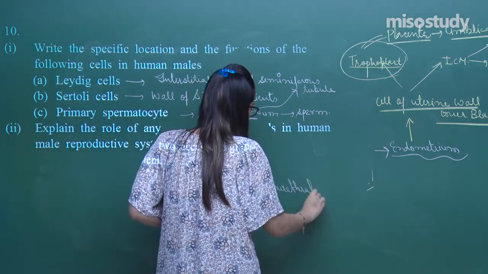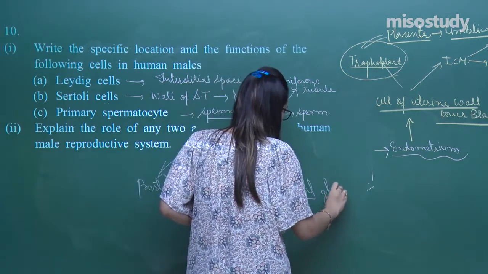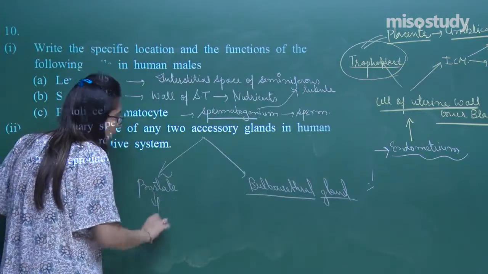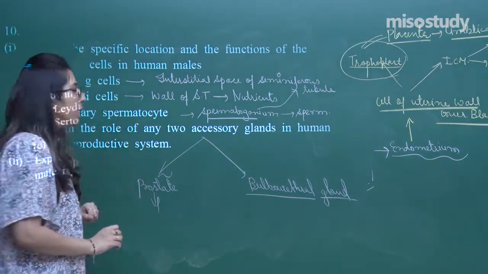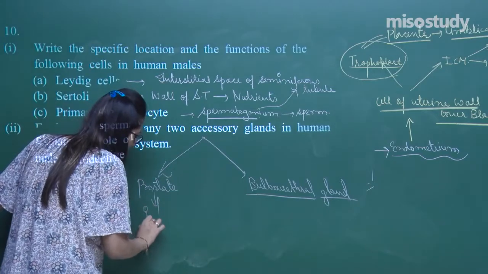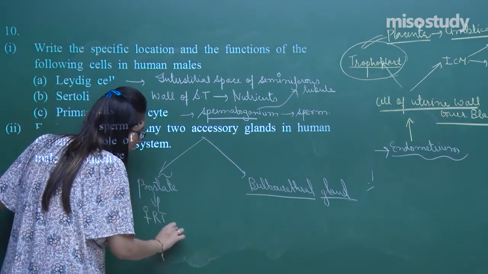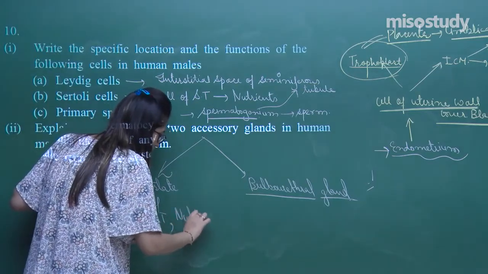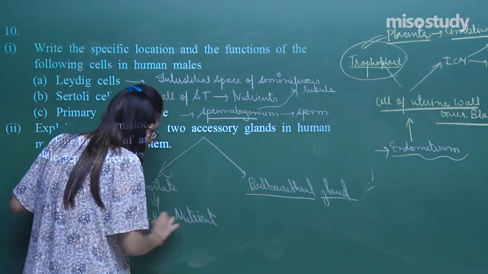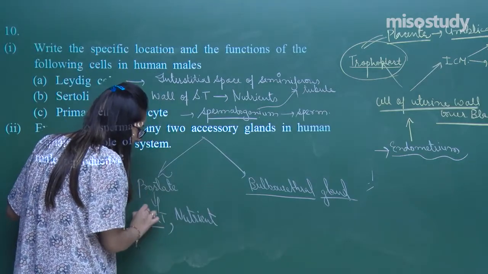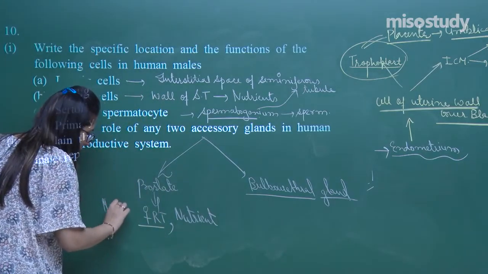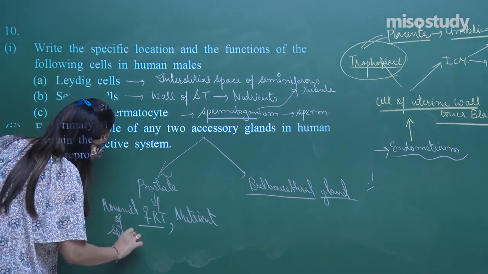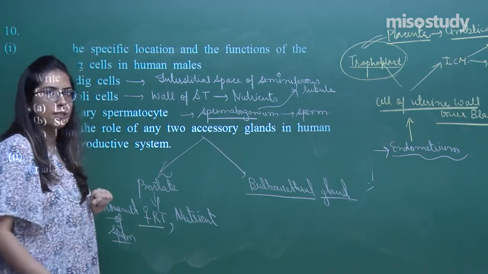The prostate gland is that gland which helps in the movement of sperm in the female reproductive tract, and it also provides nutrients. So they work in the female reproductive tract, that means they help in movement of sperm and also provide nutrients, right?